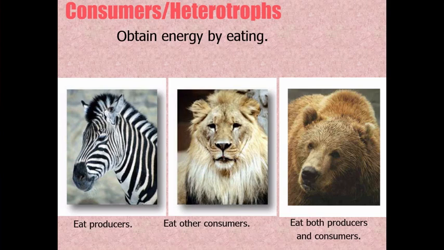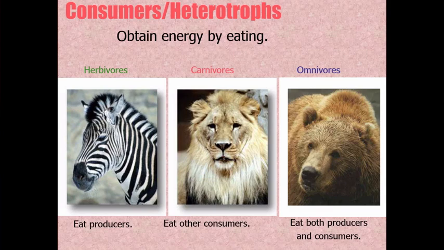There's 4 or 5 main categories of consumers, and some of these should be really familiar. You may have learned these even in elementary school. First of all, the organisms that eat just producers, and we're not talking about vegetarians, although that's also true. They have a more scientific name. The scientific name is herbivores. So now that you know that one, you probably know the next one. Animals that just eat other consumers are called carnivores, although lions are sometimes also in another category, which we'll talk about in just a second. And then organisms that eat both producers and consumers would be considered omnivores.